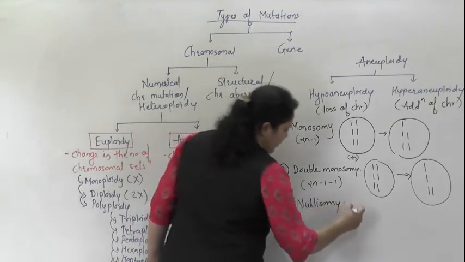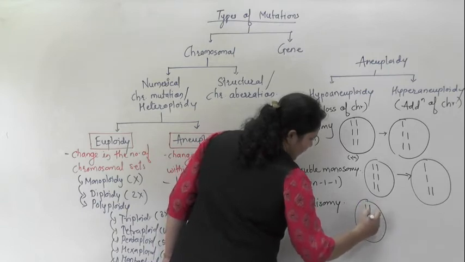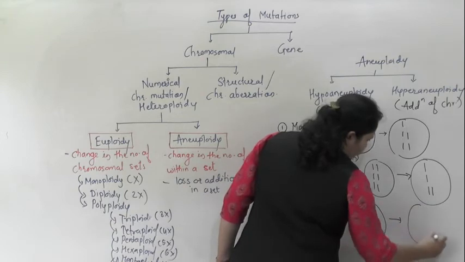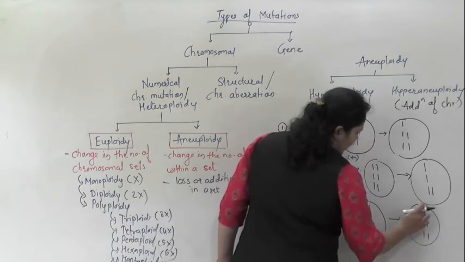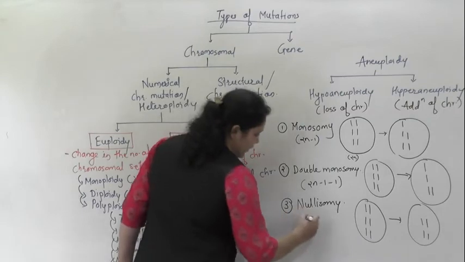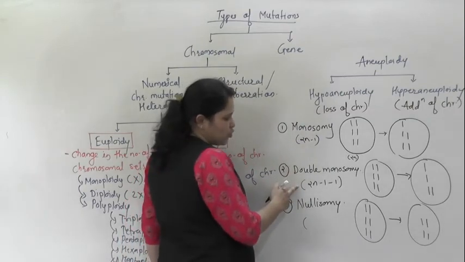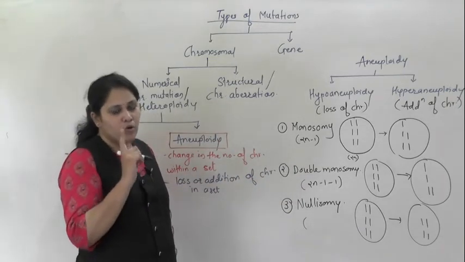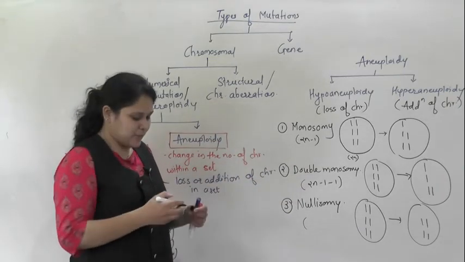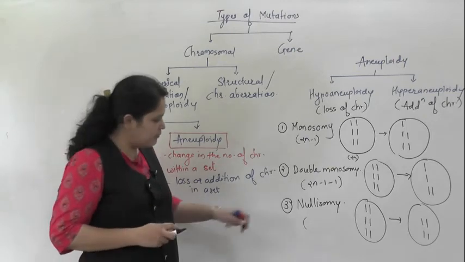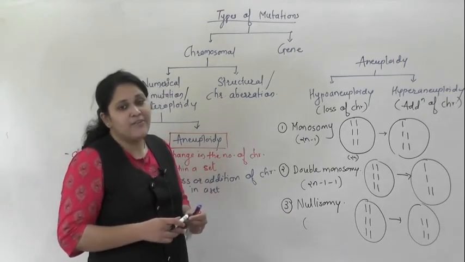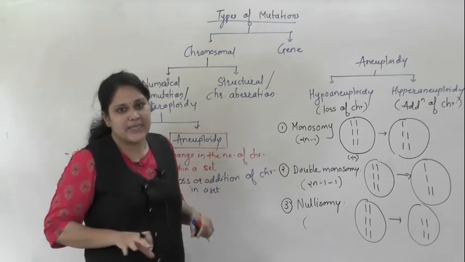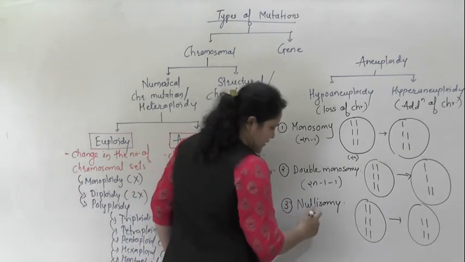Nullisomy means whenever an entire chromosomal pair gets deleted. Suppose this whole pair of chromosomes got deleted, then this is known as nullisomy. This is more dangerous than these two, because in monosomy as well as double monosomy, at least one chromosome is there. So expression will be a little bit less than the normal one, but in case of nullisomy, it will cause huge damage because the whole homologous pair is getting lost or deleted. That is known as nullisomy.